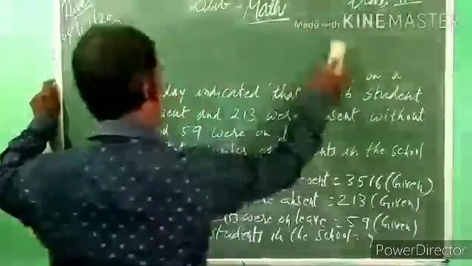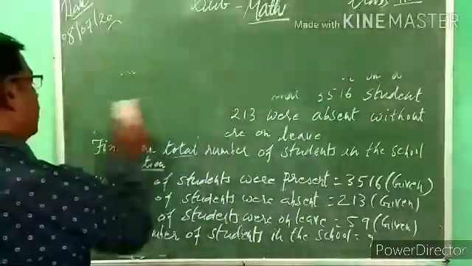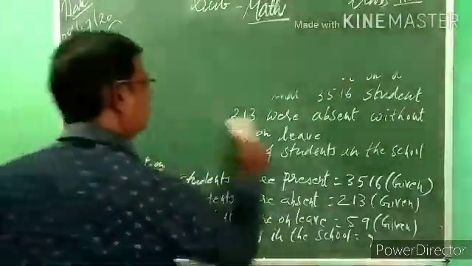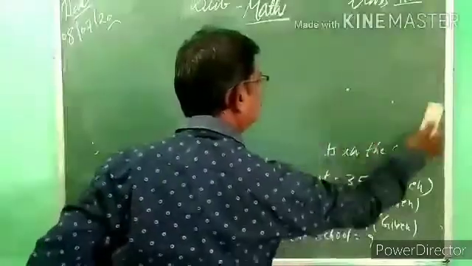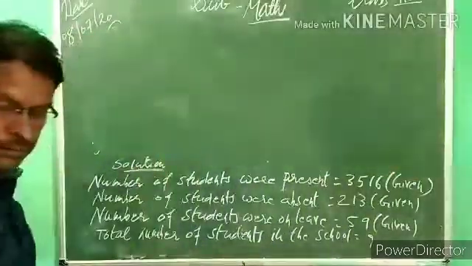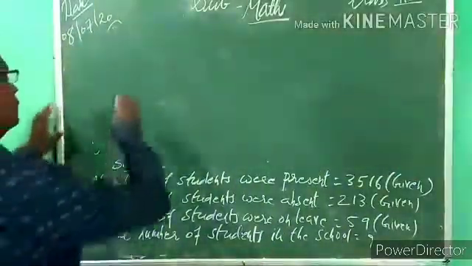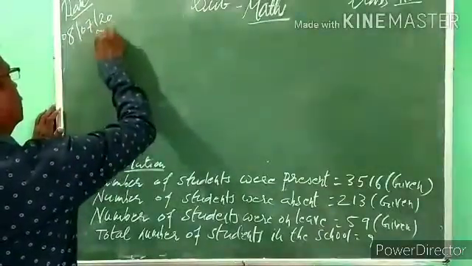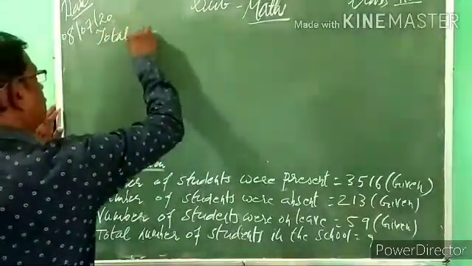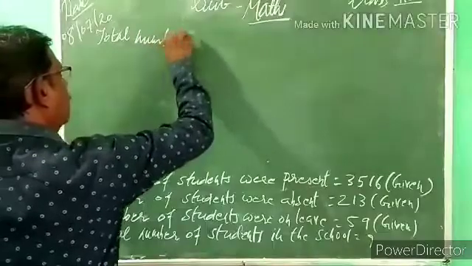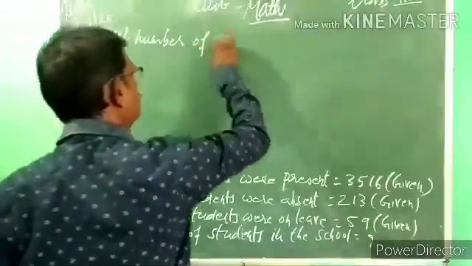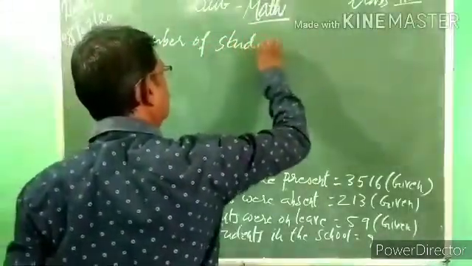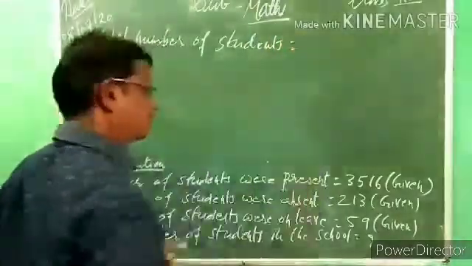Now we will find the answer. Total number of students is equal to, again the same thing, what do we have to do?